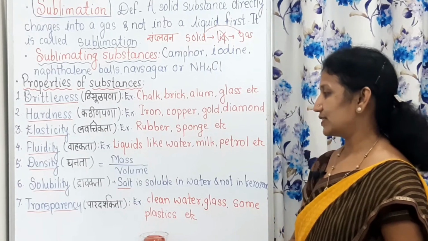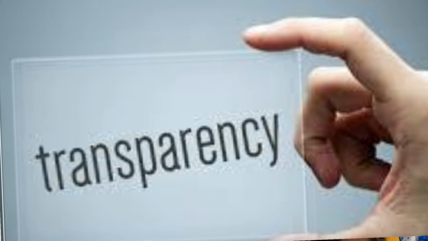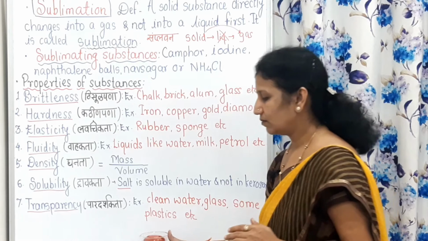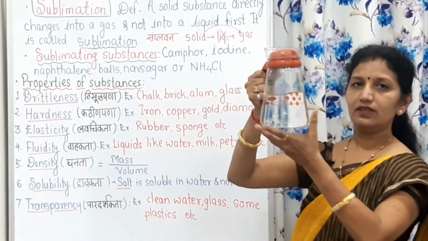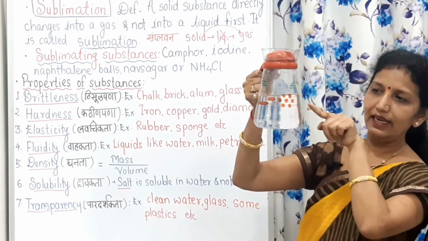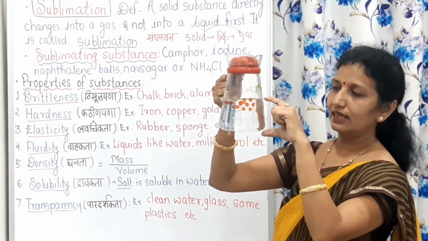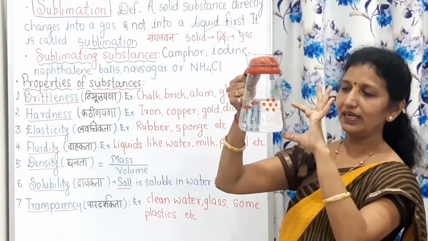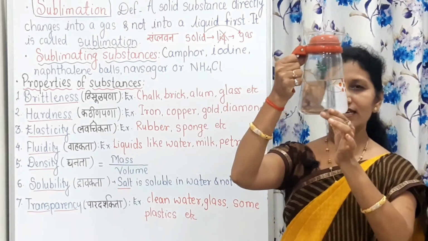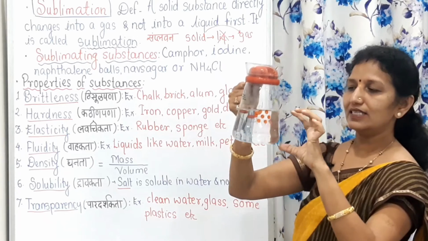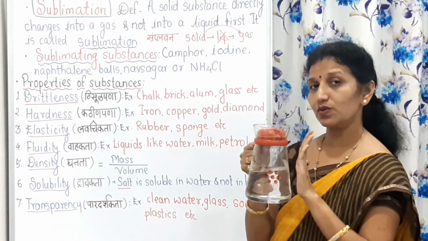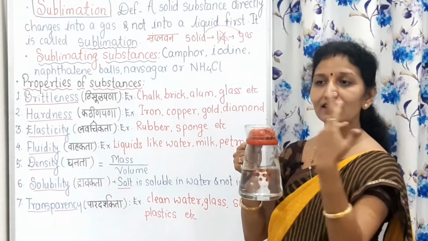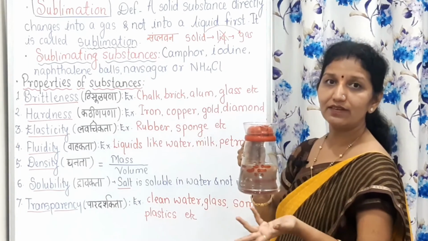Then transparency. Transparency means we can look clearly through the object. For example, glass. Through this glass I can see clearly. That's why it is transparent. Through clean water also we can see the things beyond that water.